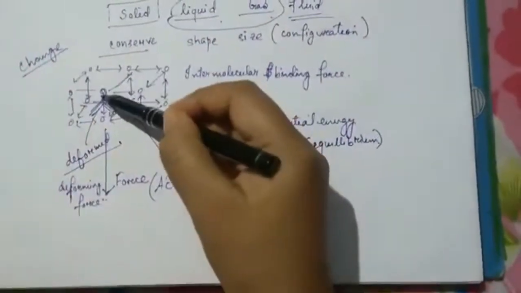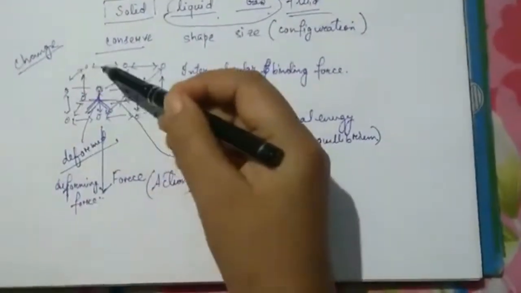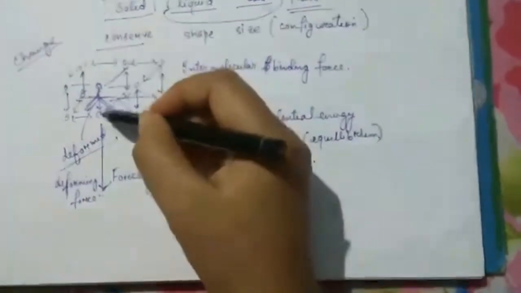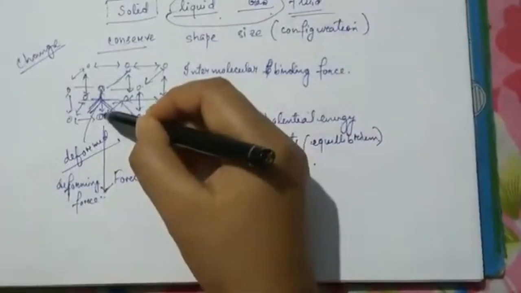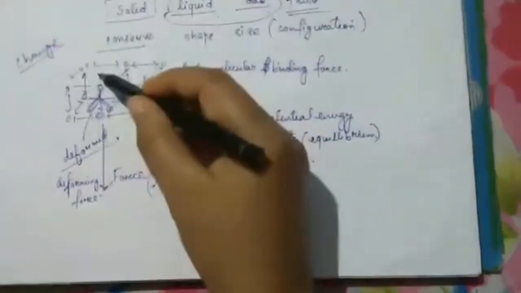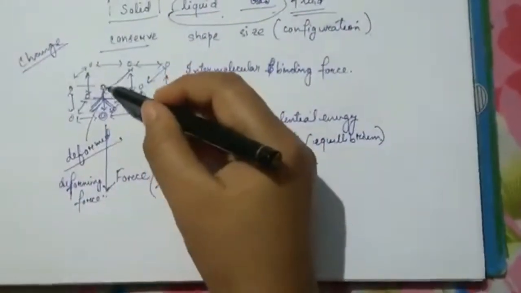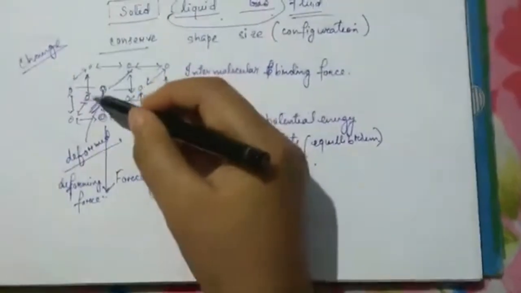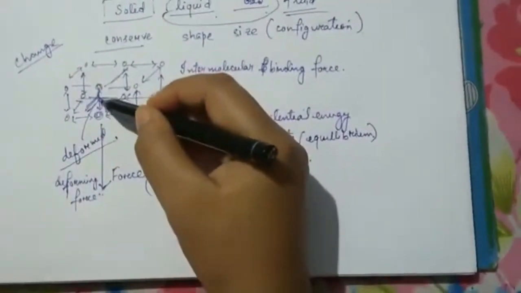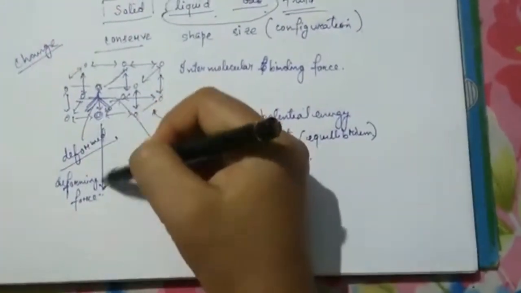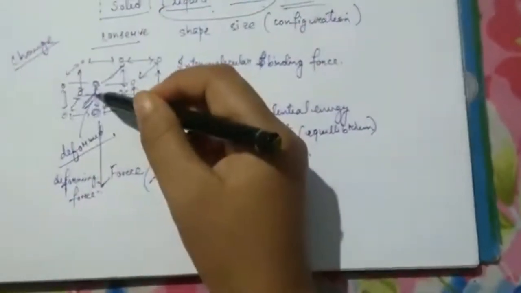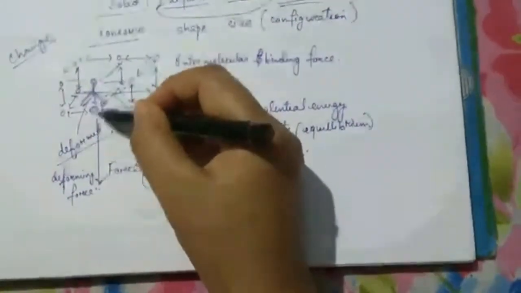The two molecules which were in an excited state, because initially I told you that when no force is applied, they are in equilibrium. Their potential energy is in a minimum potential energy state. But when you have stretched them out, you have done some work on the molecules, which has increased their energy.